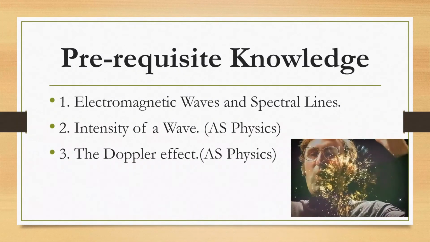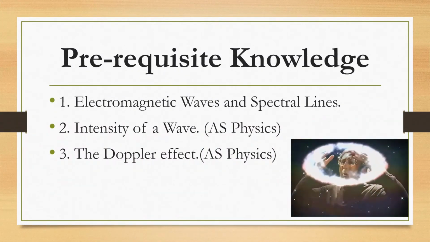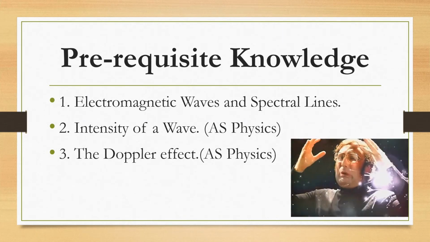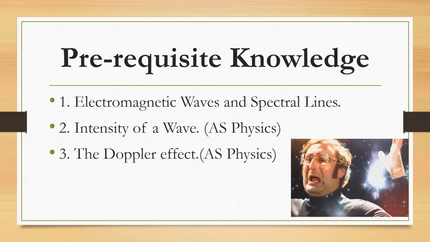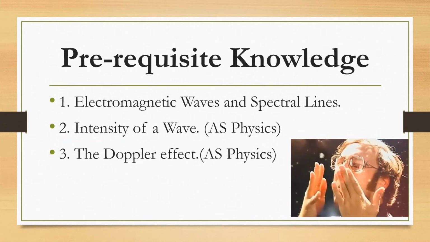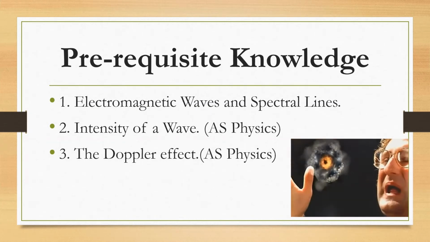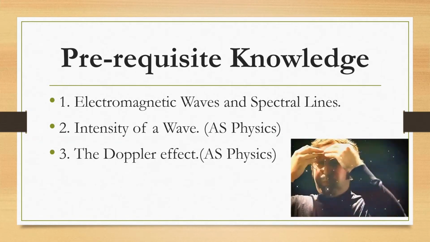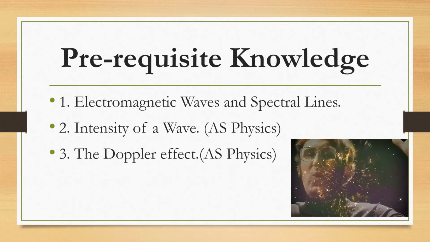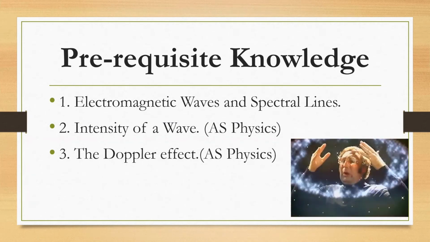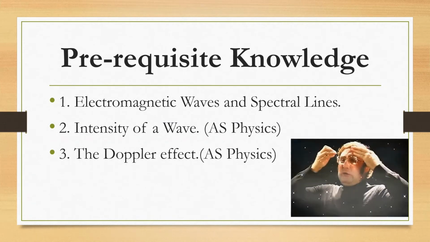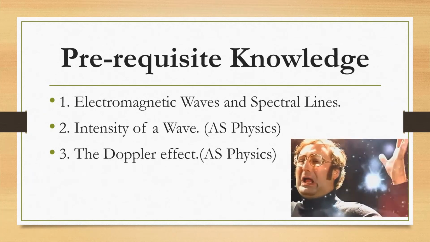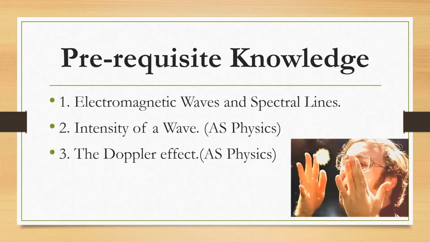Alright, so welcome back. There are certain very important parts of knowledge that we need to have when we talk about astronomy and cosmology. And the first one obviously is we need to be aware of the electromagnetic spectrum and basically know about what electromagnetic waves are. We also learn about spectral lines in A2 physics with quantum mechanics.